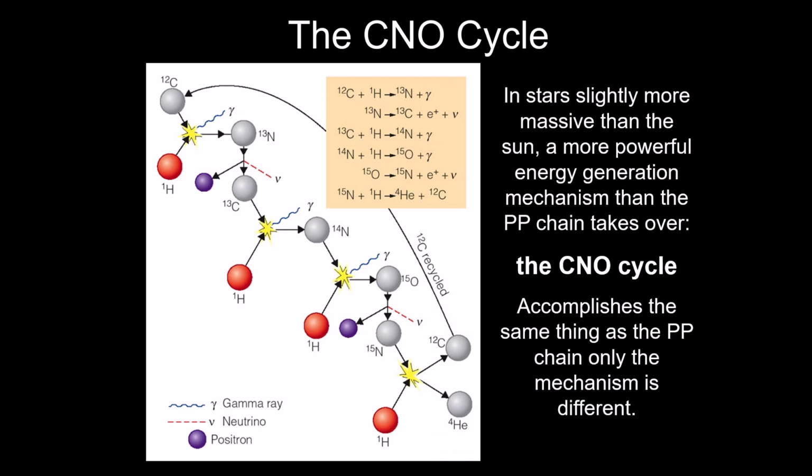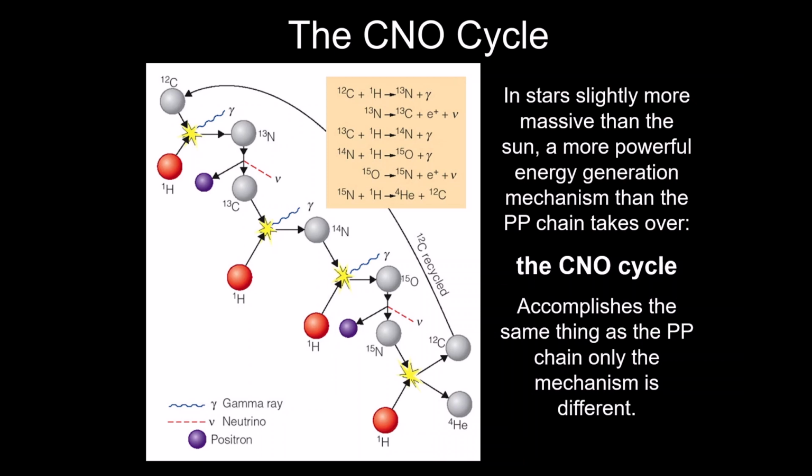At the very end of the process, when the final proton is added to an isotope of nitrogen, you can spit out a brand new helium nucleus, and you also produce the original carbon that was used to piece together this helium. That's recycled, and the process starts all over again.